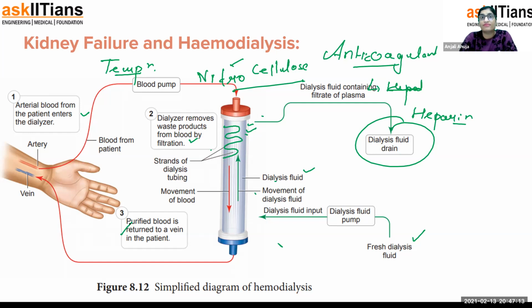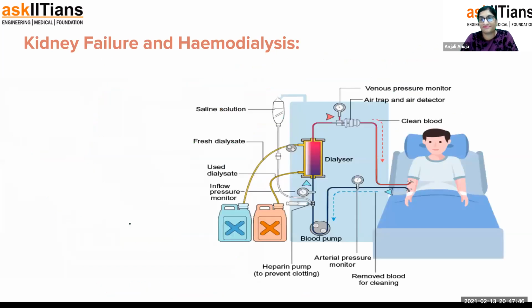When we are moving it back, we have to take care of this. If a question comes in your paper on the criteria we have to follow during hemodialysis: one, temperature. Second, anticoagulant. Third, there should not be any bubble. There are bubble trappers that we use in the machine. They trap the bubbles because a person can die of a heart attack or something if even a small bubble enters the body. So that is well maintained, and blood continuously goes through the vein, and that's it. This is hemodialysis. If you see this picture, that's the same process I have explained.